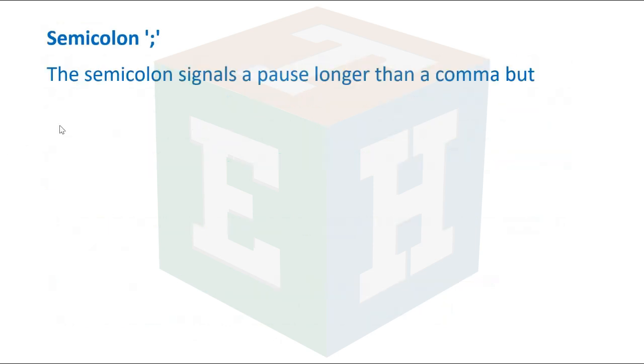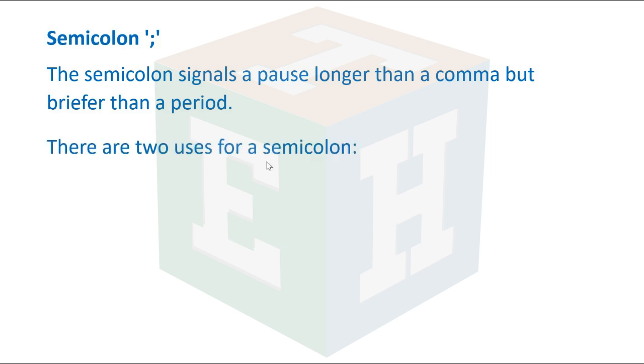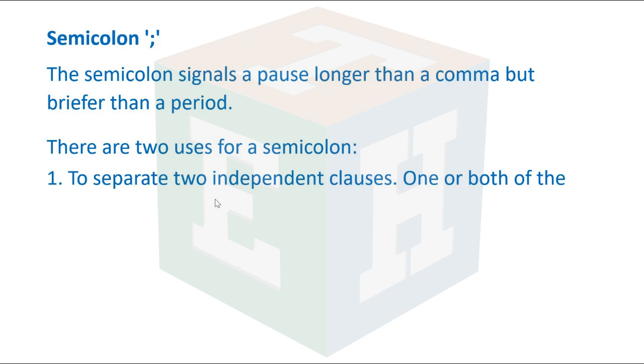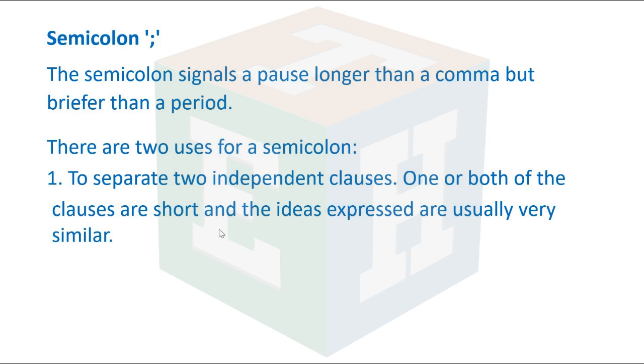Semicolon. The semicolon signals a pause longer than a comma but briefer than a period. There are two uses for a semicolon. Number one, to separate two independent clauses. One or both of the clauses are short and the ideas expressed are usually very similar.